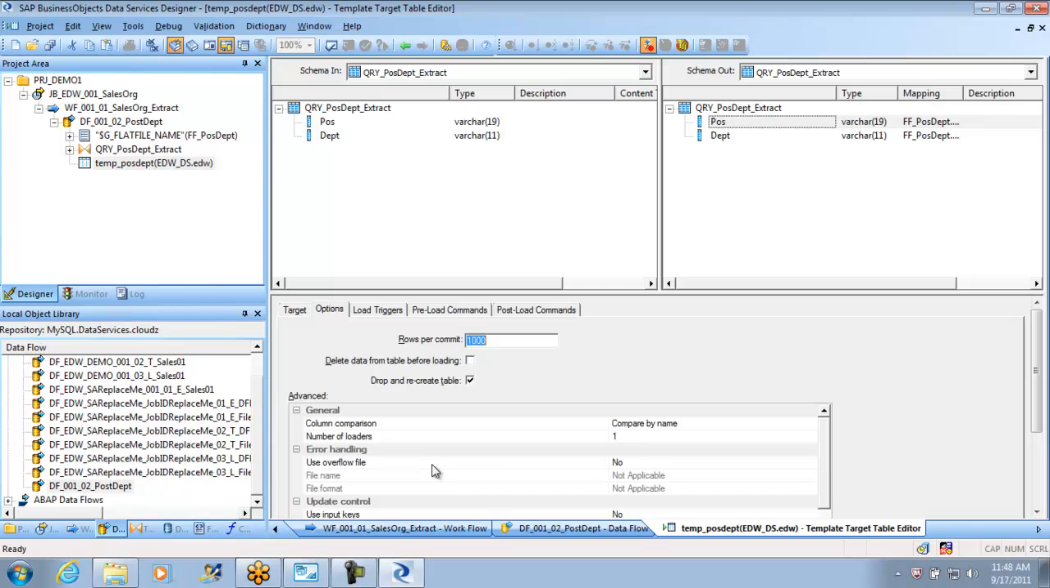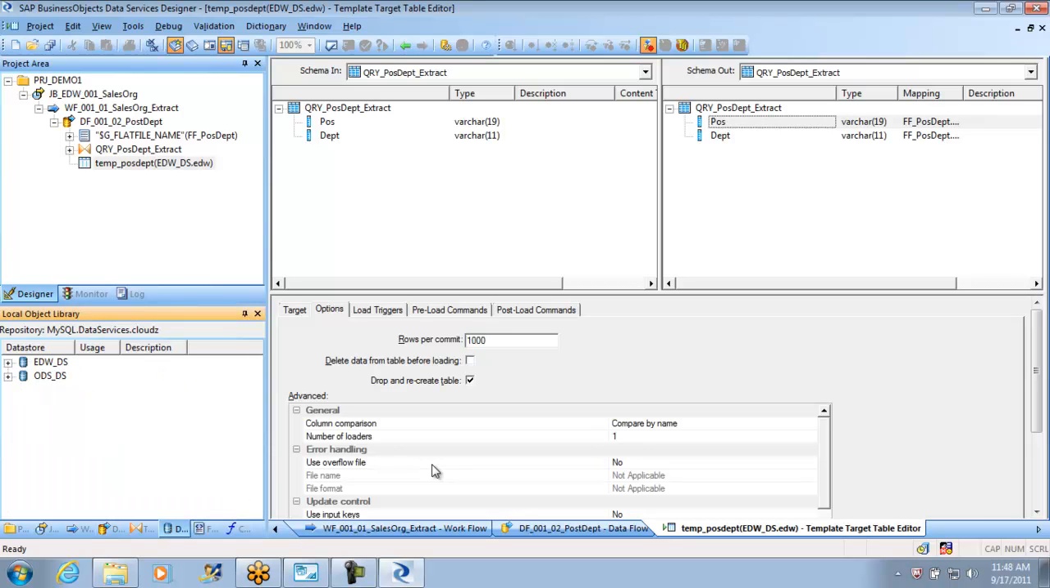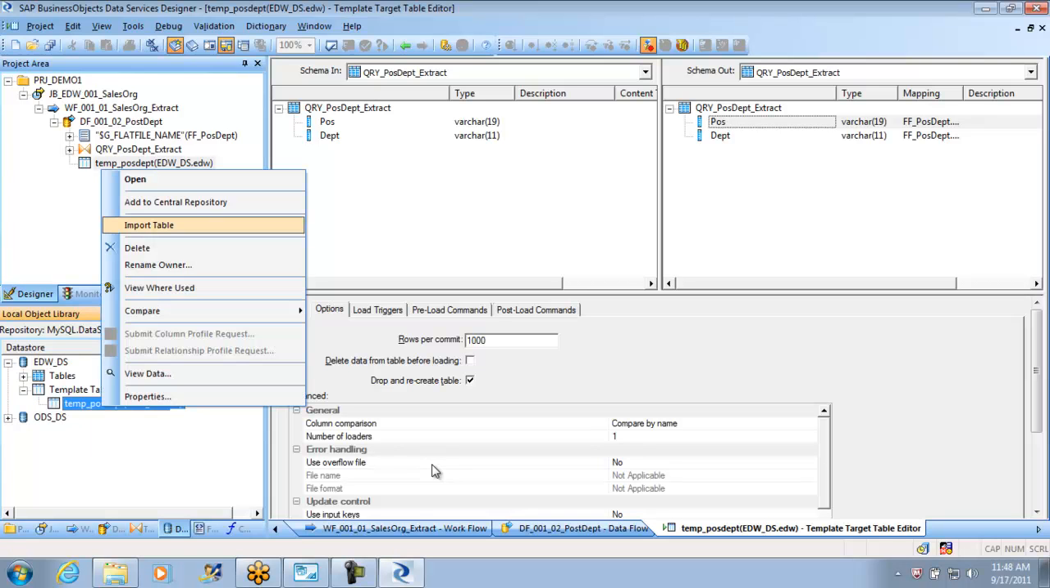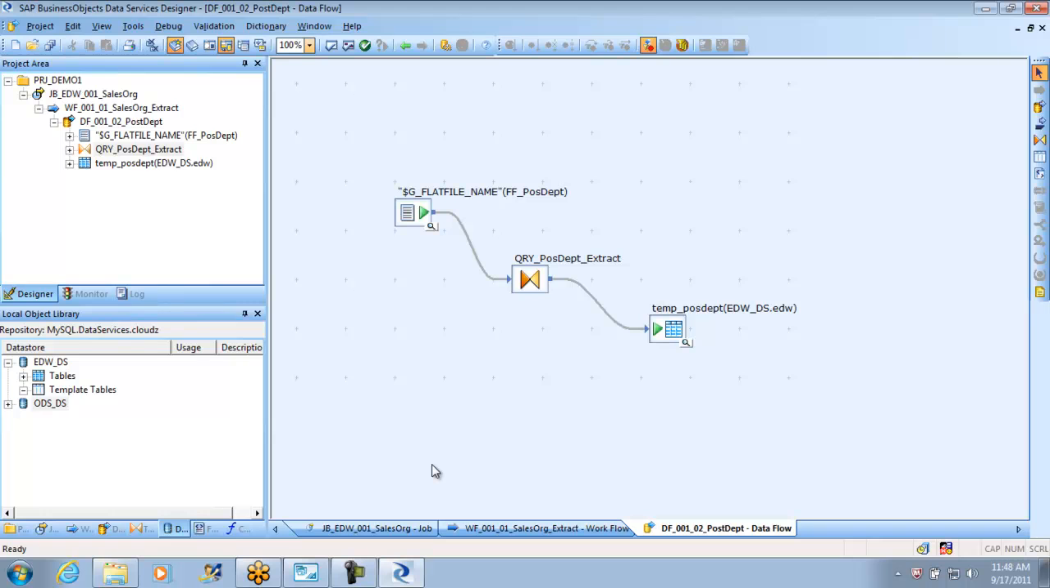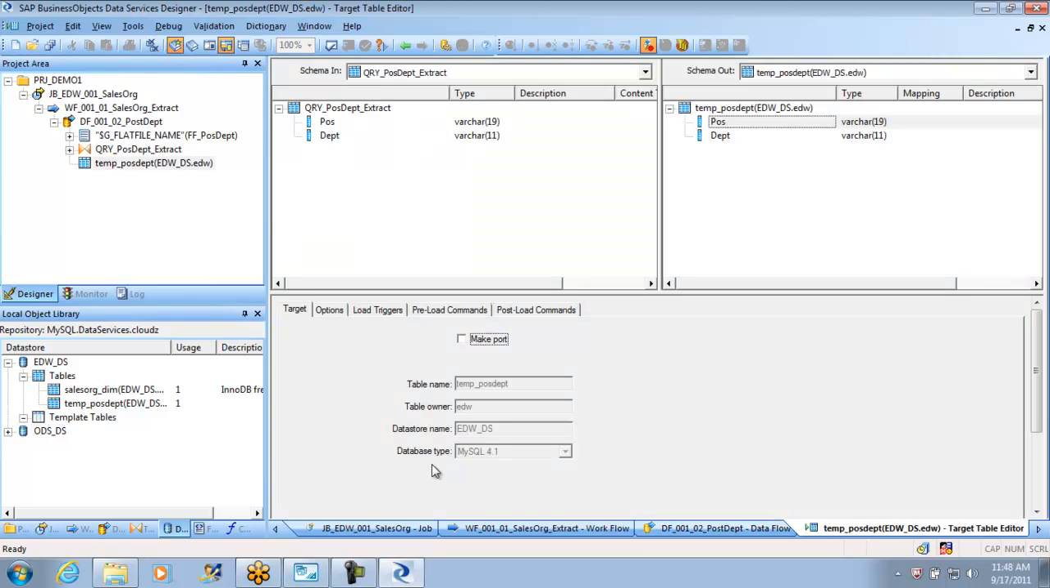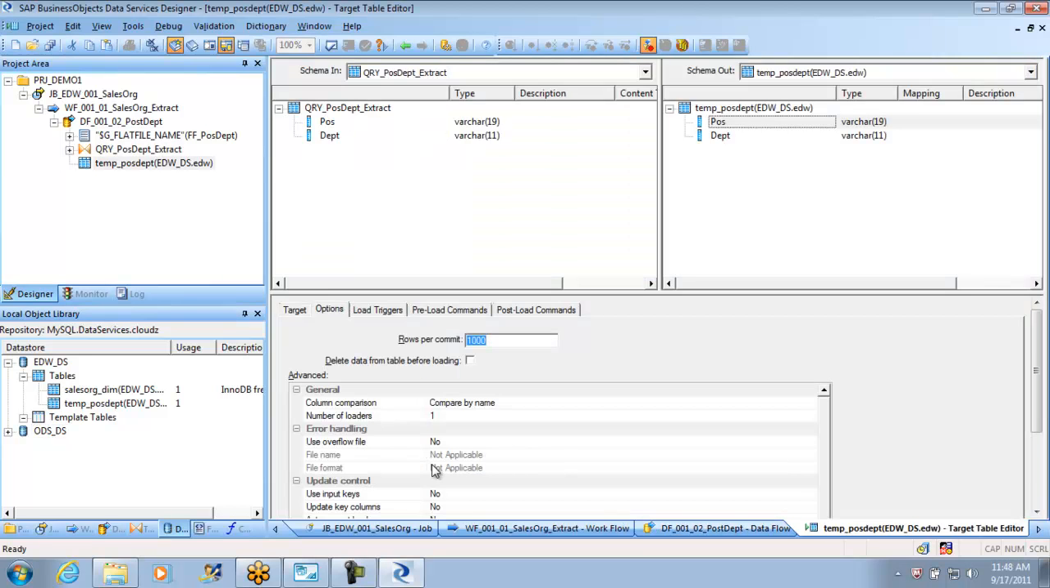So it has a drop and recreate option. How to make this a permanent table: if you go into template tables, right click and say import table. This I have shown you already. It becomes a permanent table under my data store, so you will no more see that option to drop the table and recreate it every time. You don't see that anymore.